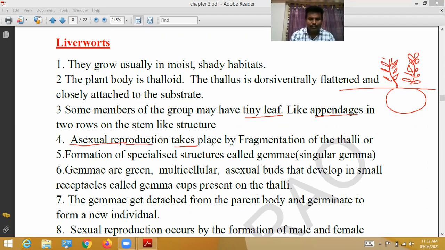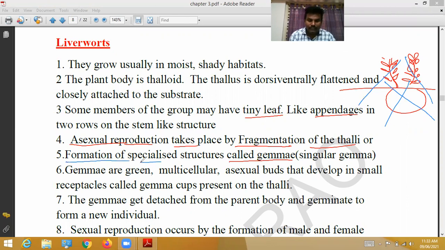Asexual reproduction takes place by fragmentation of thalli, or by the formation of special structures called gemmae, singular gemma. Fragmentation means that when the thallus is cut, each fragment can grow into a new individual.